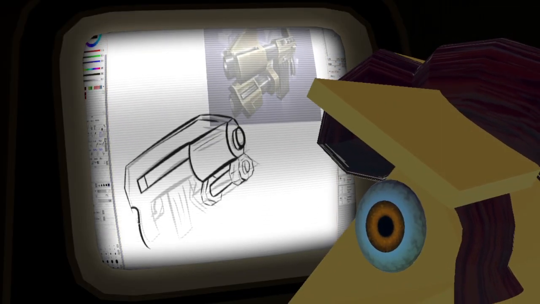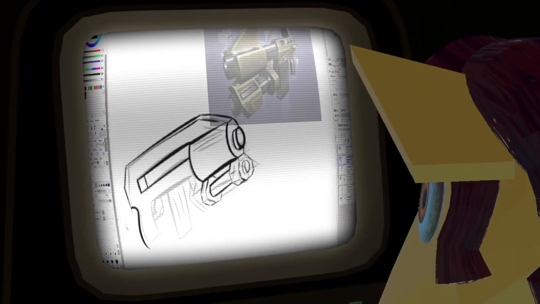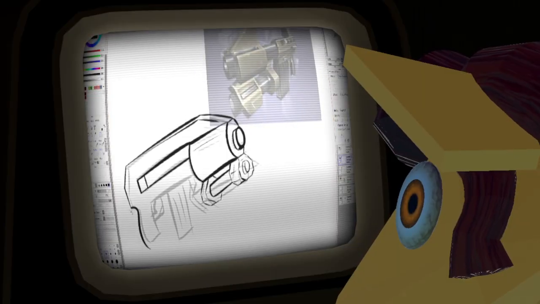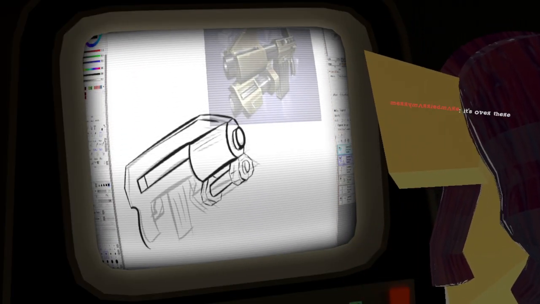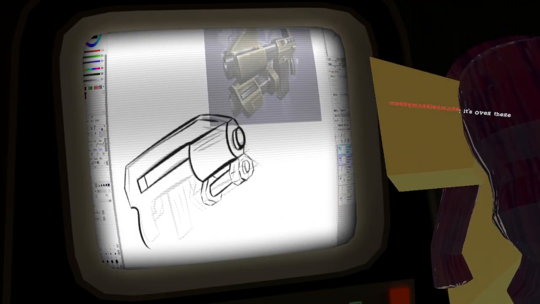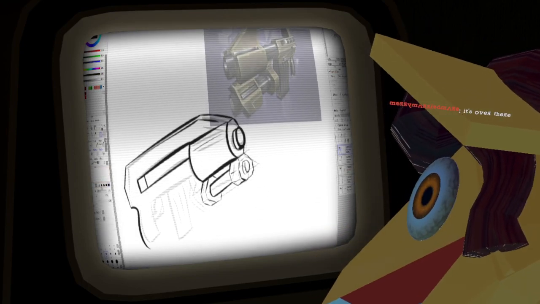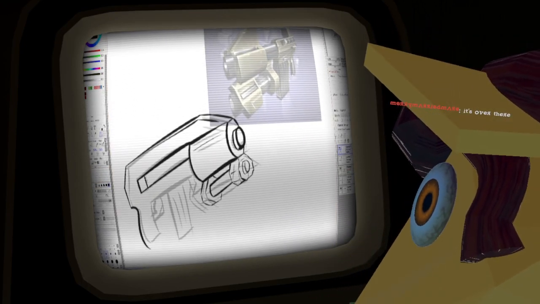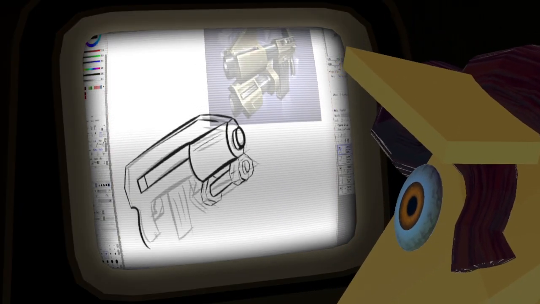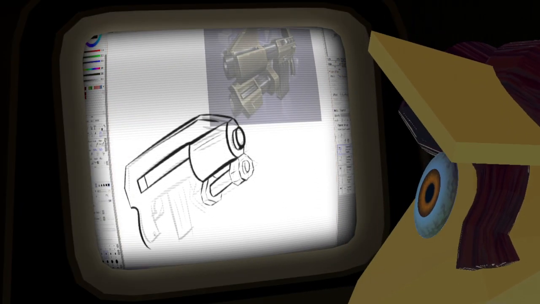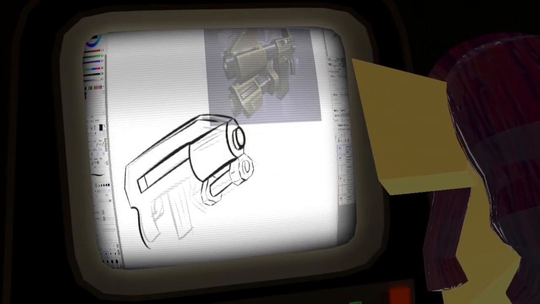Where's my mouse? I lost my mouse! Anyway. Oh. We found it! Alright. New layer.